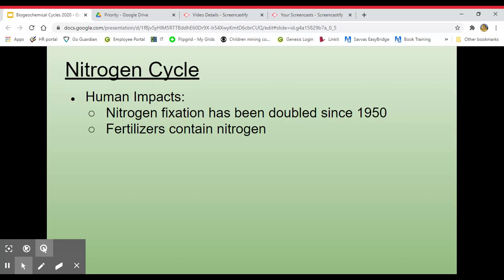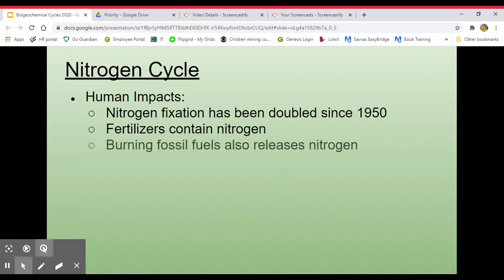All right, fertilizers contain nitrogen, so it's important that if plants are able to take in this nitrate, that we are feeding them with more nitrogen. So we have been converting it at a faster rate so that we can produce fertilizer so then you can sell it, and help plants grow at a much faster and healthier rate. And the last way is that burning fossil fuels also releases nitrogen at times. So we are then putting more nitrogen back into the atmosphere when we burn our fossil fuels.